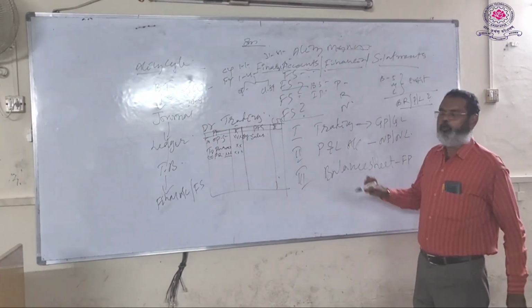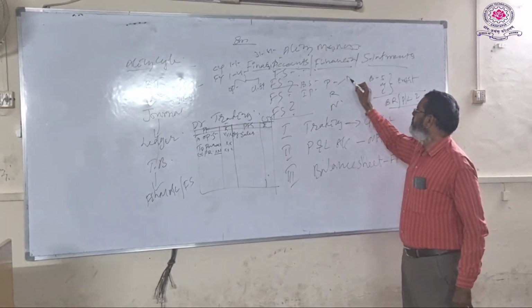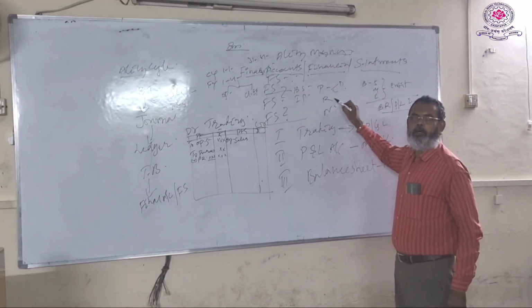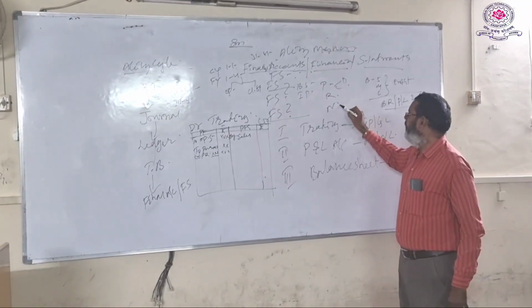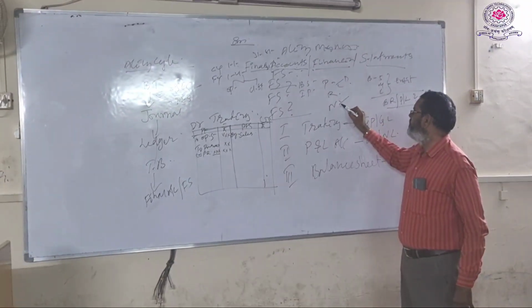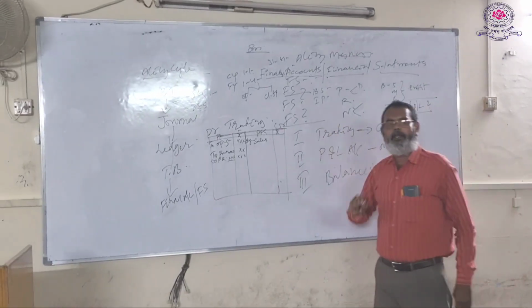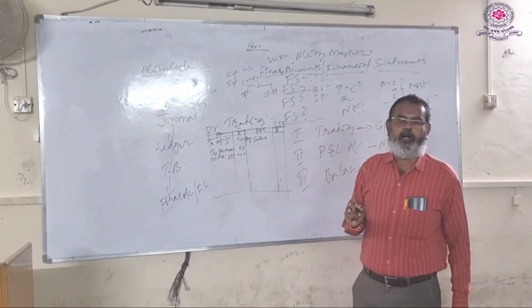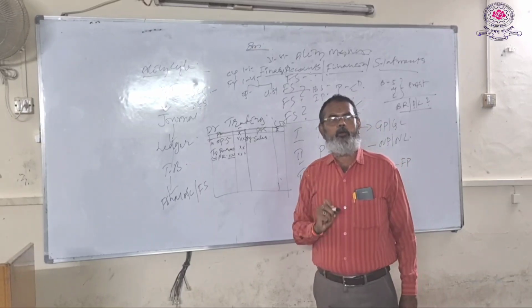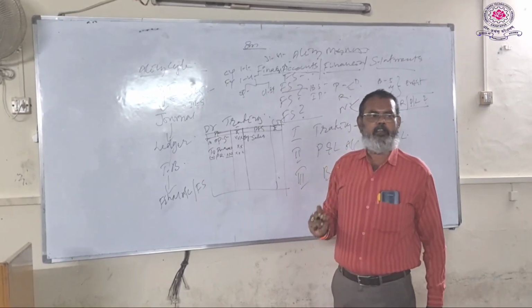Personal account rule: debit the receiver, credit the giver. Real account: debit what comes in and credit what goes out. Nominal account: debit all expenses and losses, credit all incomes and gains. While preparing the trading account, you apply the rule of nominal account. What the nominal account says is that you debit all expenses and losses.